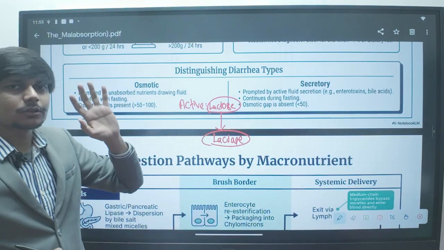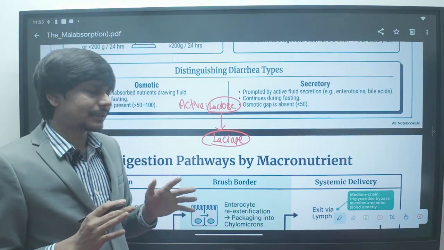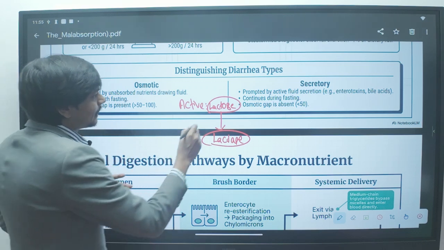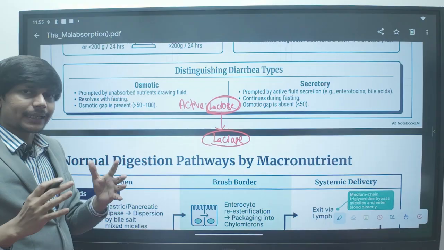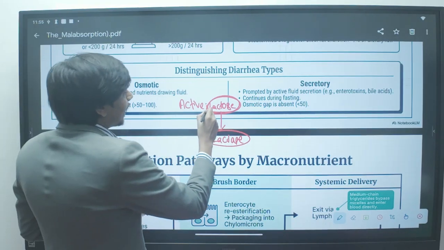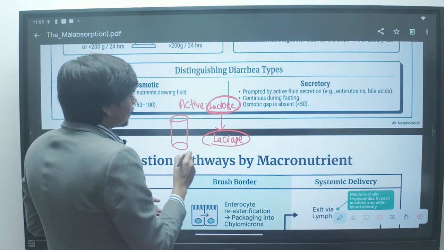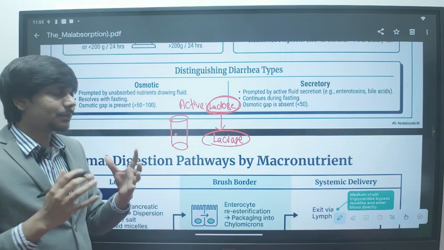So this lactose will not be digested. The lactose will accumulate and go into the gastrointestinal tract, and as it is not digested, this lactose is an osmotically active substance.